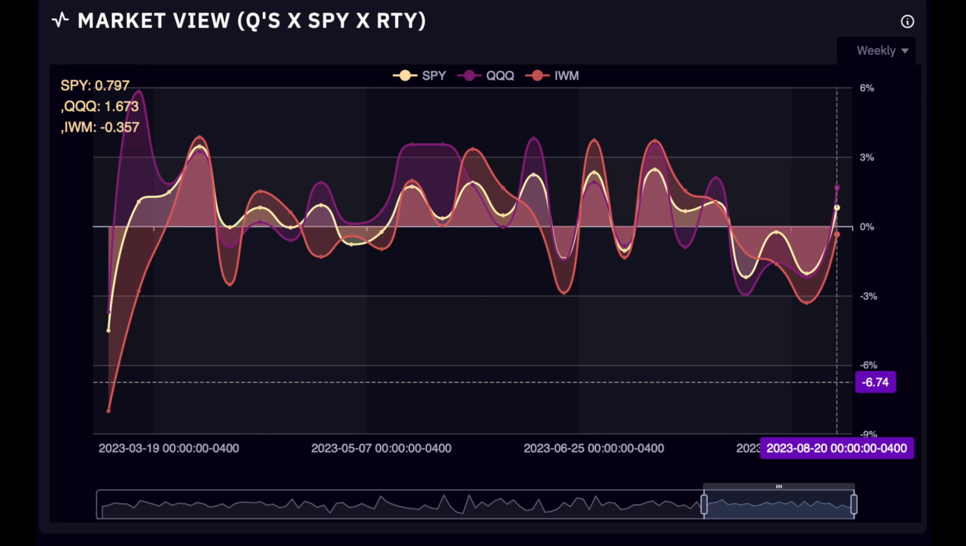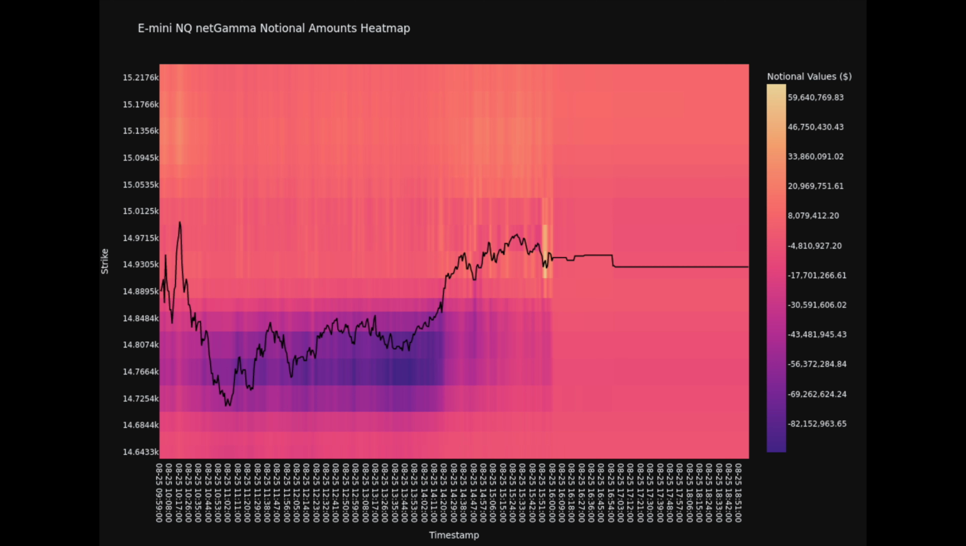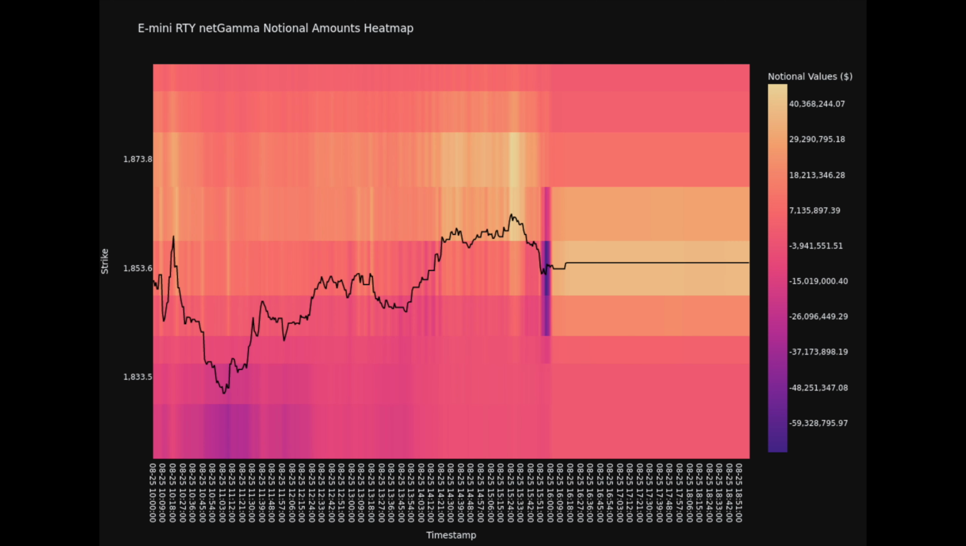Now let's review our heat maps from Friday's close. Remember to pause the video and review price action from Friday's close and try to identify points of interest for Monday's open. Here are the heat maps for ES, NQ, and RTY. Now let's get into our ideas for the week ahead.